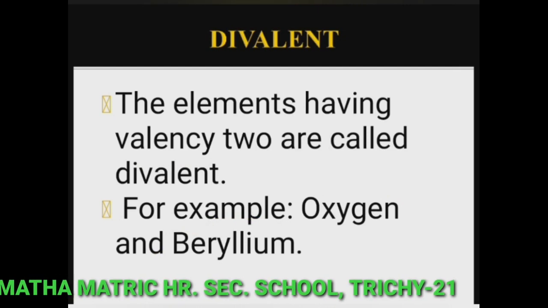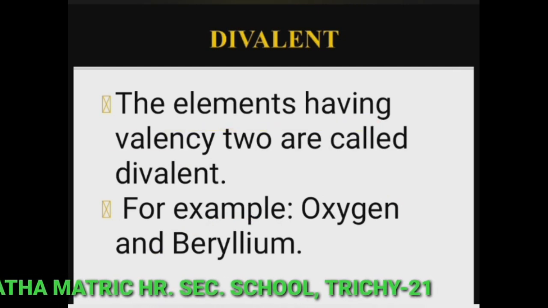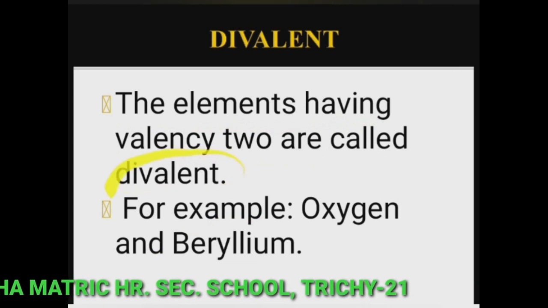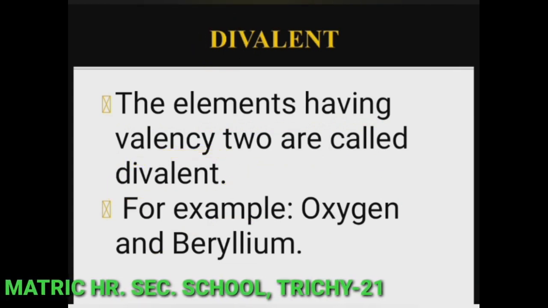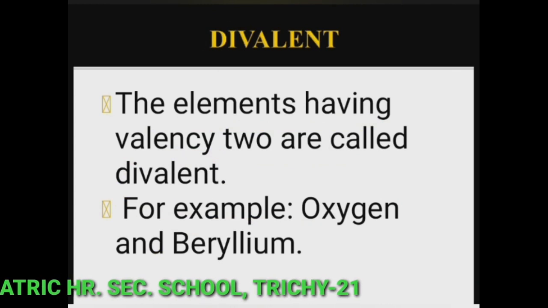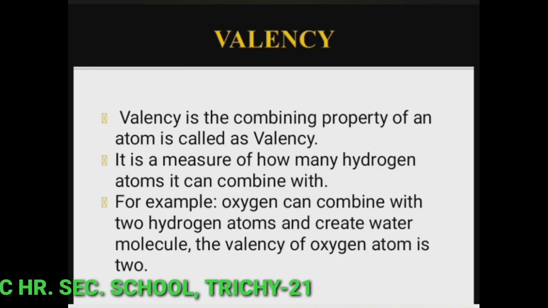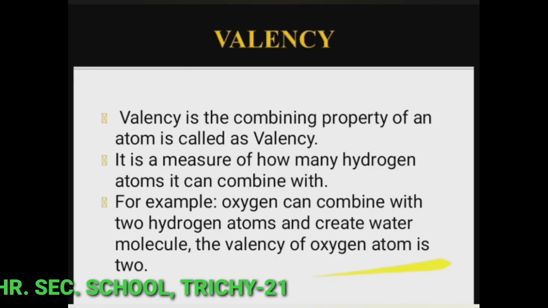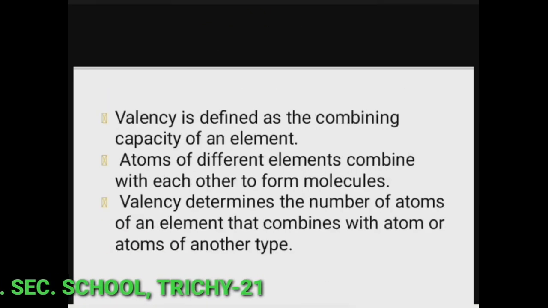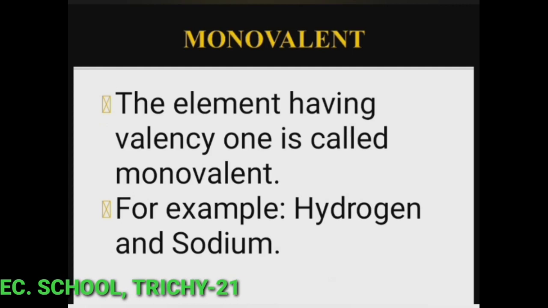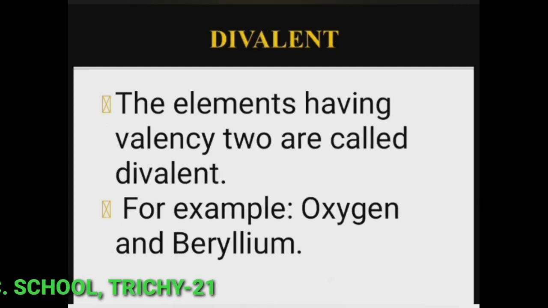Next one is divalent. The elements having valency 2 are called divalent. So what is the meaning of di? That means 2. So for example, oxygen and beryllium. In the case of water molecule, we know that oxygen combined with 2 hydrogen atoms. So the valency of oxygen atom is 2. So it is called a divalent atom, because oxygen has valency 2. So it is an example for divalent atom. Oxygen and beryllium are divalent because these elements have valency 2.